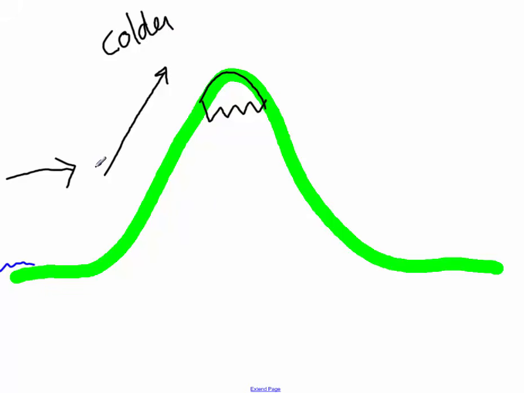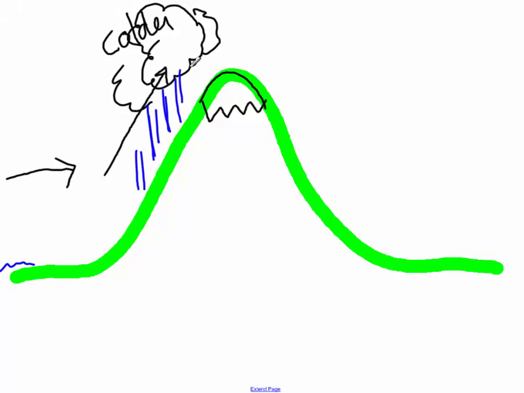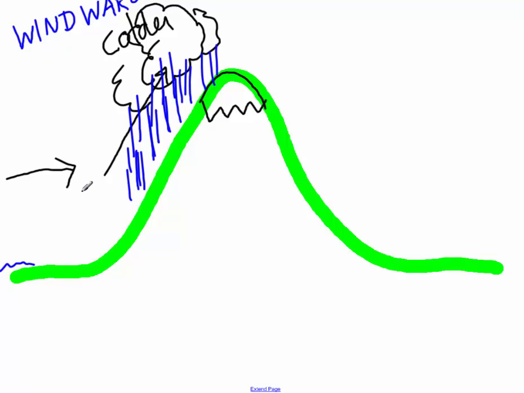Just imagine filling a cup full of water and then trying to pour it into a smaller cup, and it wouldn't all fit. So what happens is it starts to form clouds, and then eventually these clouds are going to rain. So this side of the mountain, as the air is rising and it can't hold as much water, gets a lot of rain. Right? We call this the windward side of the mountain. The windward side of the mountain is the side that the moist air hits coming from the ocean.